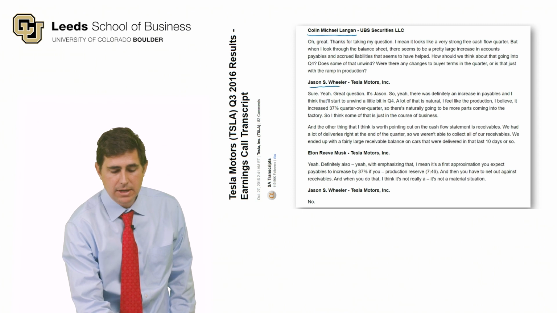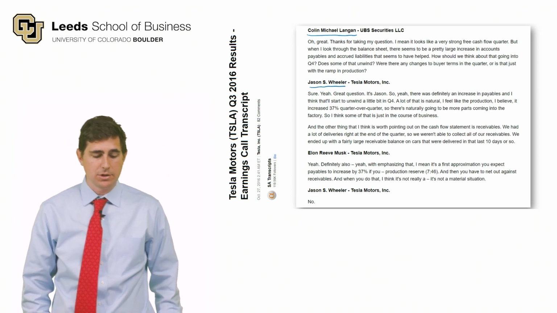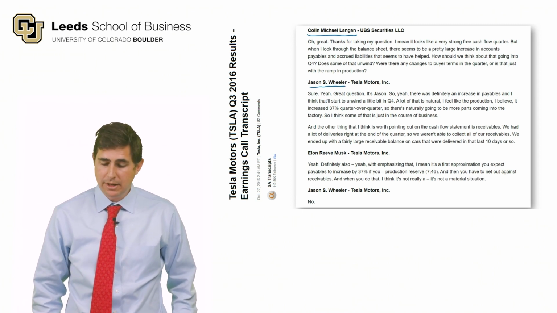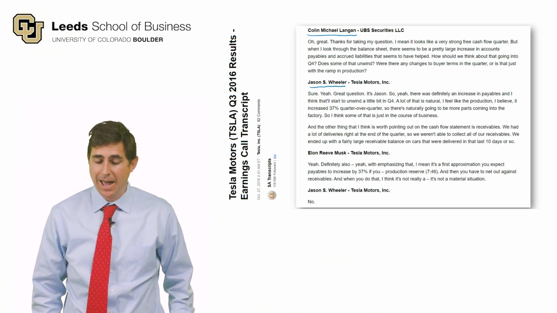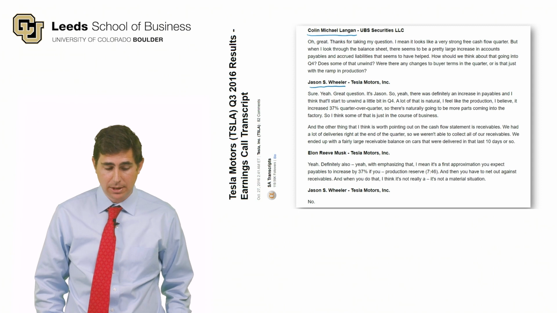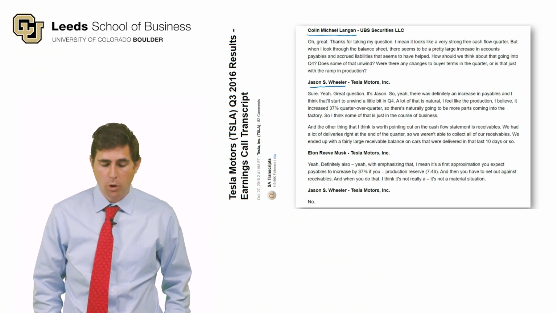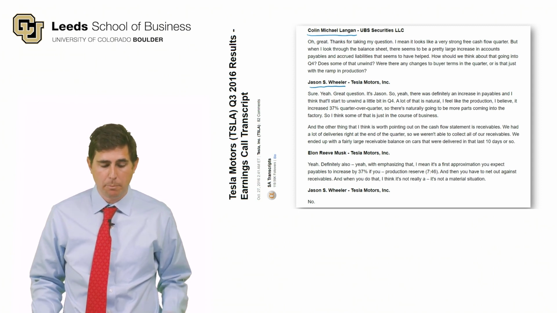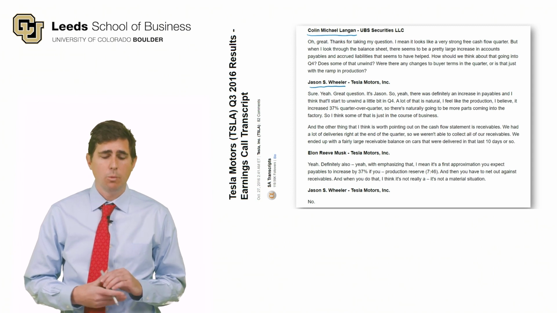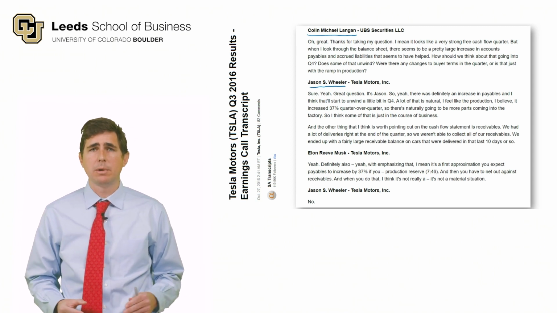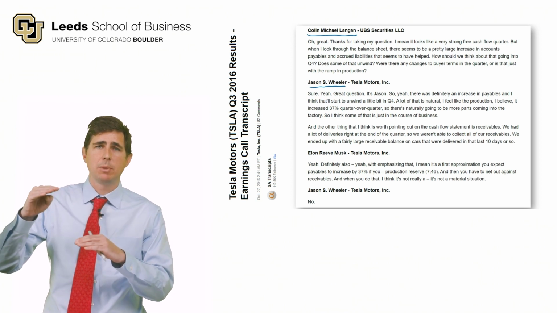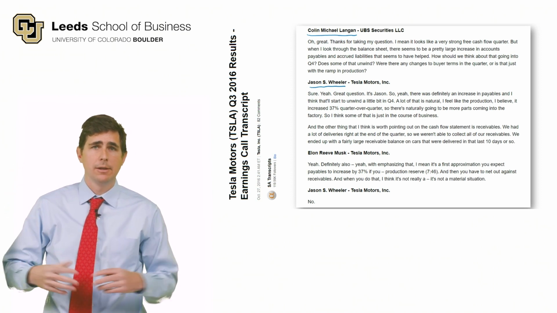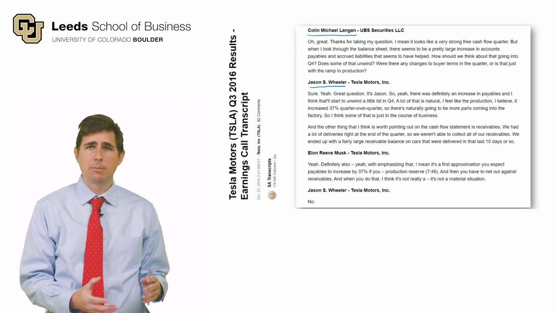Okay, and now here the CFO, Jason, says, "Sure, yeah, great question. It's Jason. So yeah, there was definitely an increase in payables, and I think that'll start to unwind a bit in Q4. A lot of that's natural. I believe production increased 37% quarter over quarter. So there's naturally going to be more parts coming into the factory." So what Jason is saying is, look, we're a growing business, and as we do more and more business, the natural level of our accounts payable balance is just going to increase. A larger company is going to have a larger accounts payable balance.